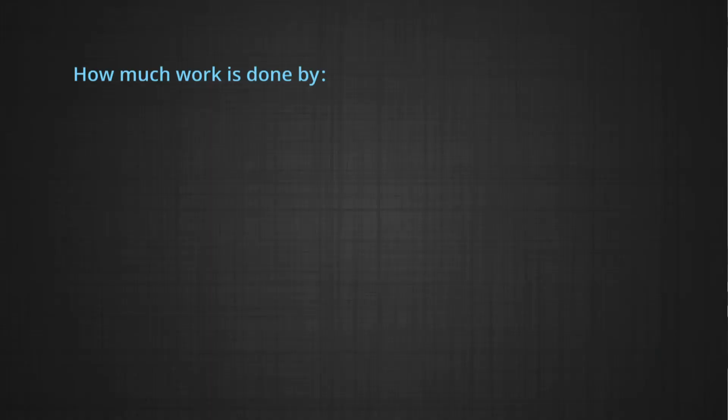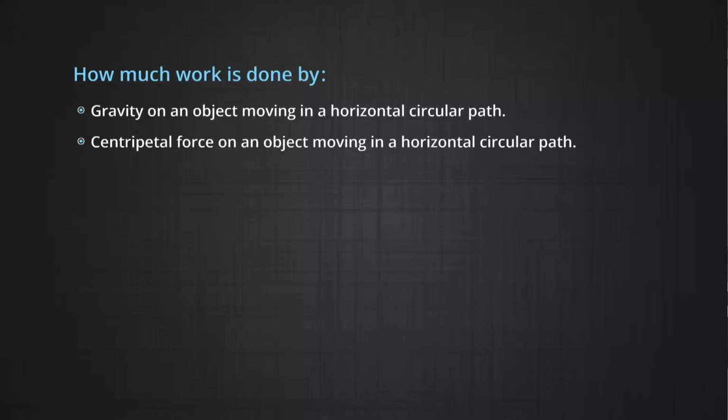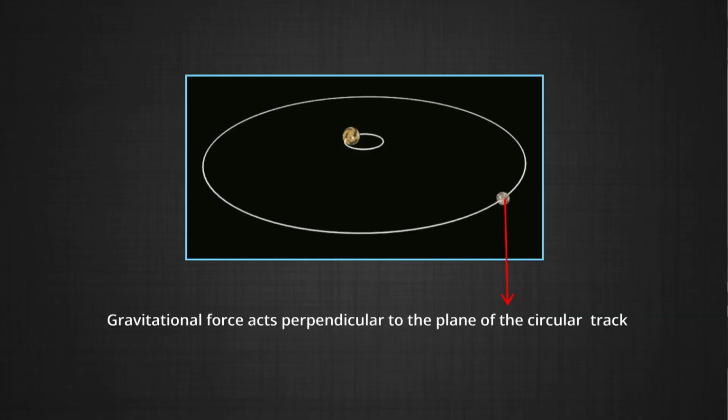How much work is done by gravity on an object moving in a horizontal circle? Or how much work is done by the centripetal force on a body which is revolving around a circle and the circle is in the horizontal plane? To help you imagine, I have this loop and imagine an object going round like this.